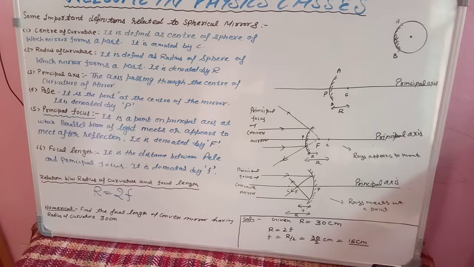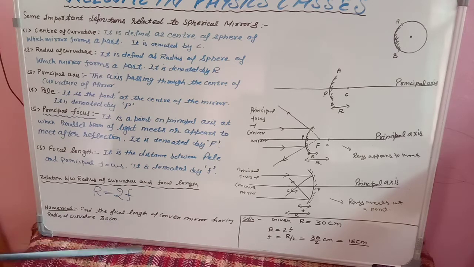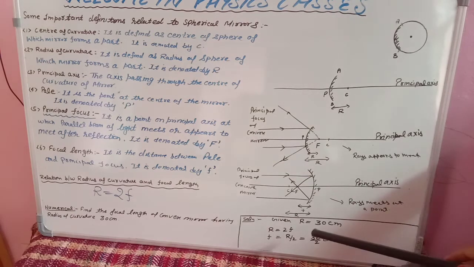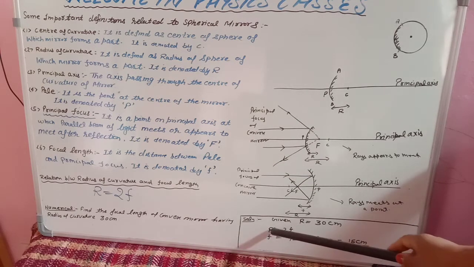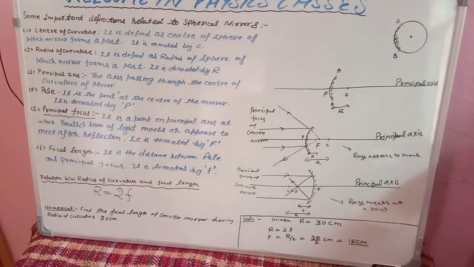So let us see. One numerical I have written here. Find the focal length of convex mirror having radius of curvature 30 centimeter. So students, radius of curvature is given 30 centimeter. You have to calculate its focal length. So apply that formula. R is equal to 2f. So given R is equal to 30 centimeter, R is equal to 2f. f is equal to R upon 2, means 30 upon 2 centimeter is equal to 15 centimeter.